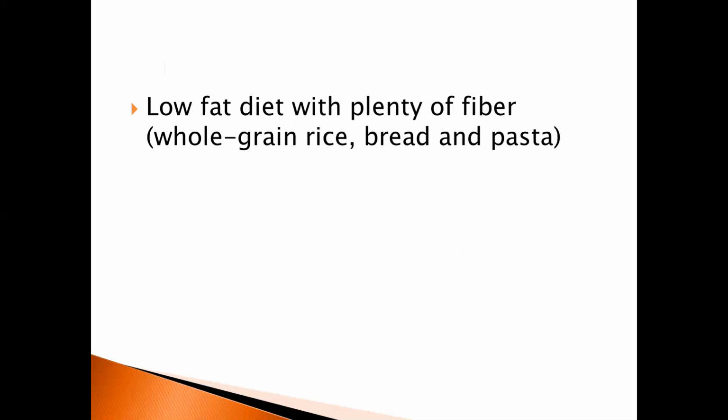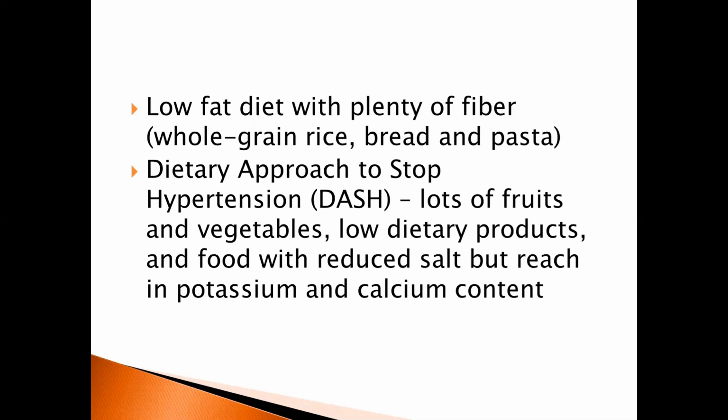A low-fat diet with plenty of fiber, such as whole grain rice, bread, and pasta, has been known to reduce blood pressure. The Dietary Approach to Stop Hypertension, or DASH, eating plan includes lots of fruits and vegetables, low-fat dairy products, and food with reduced salt but rich in potassium and calcium content.